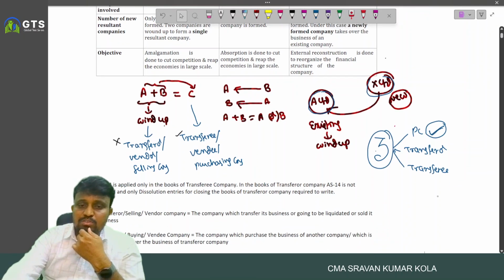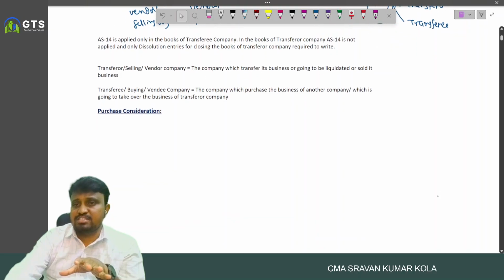Coming to the PC, what is meant by purchase consideration?